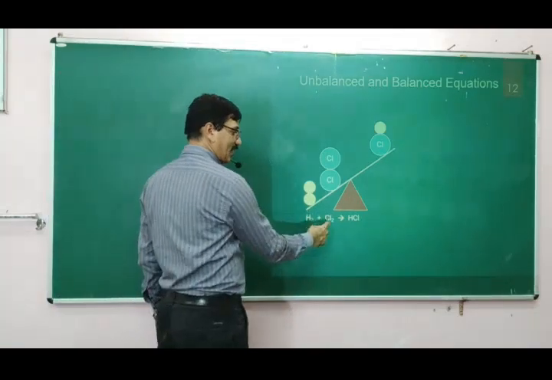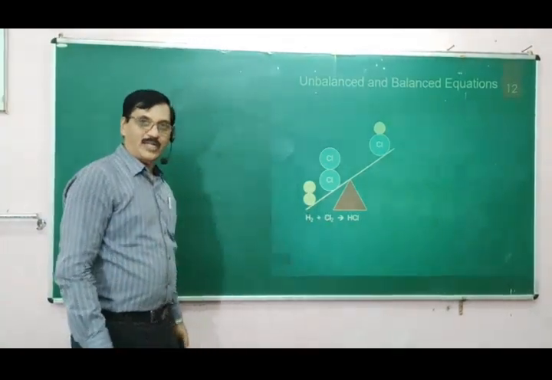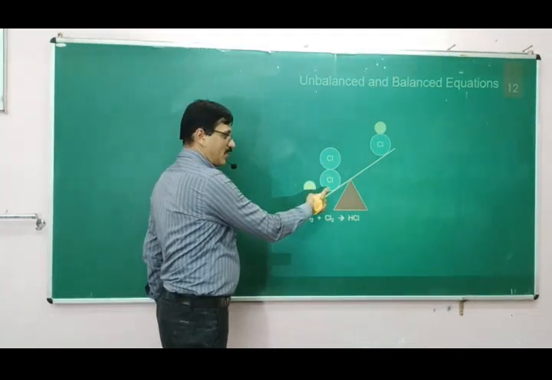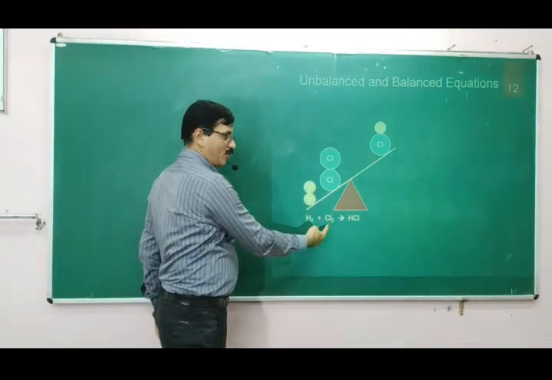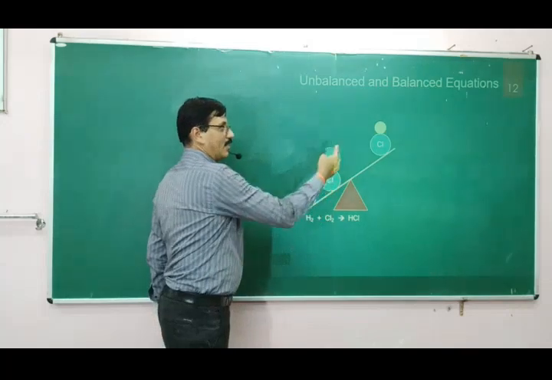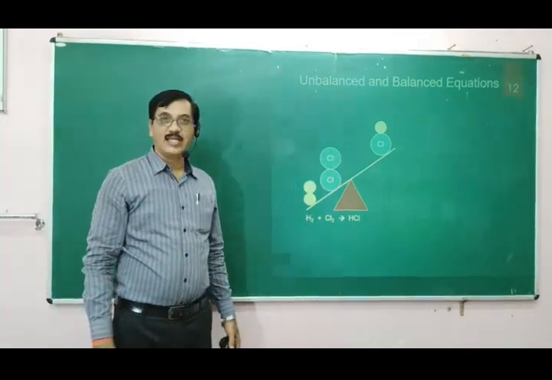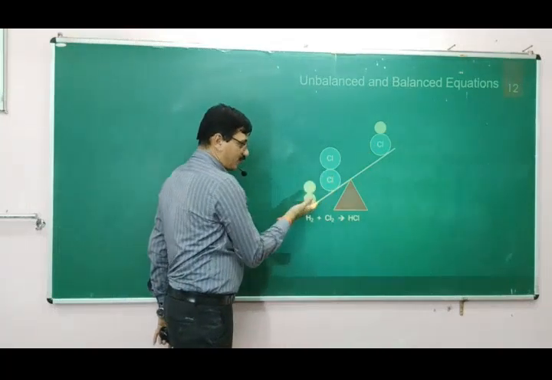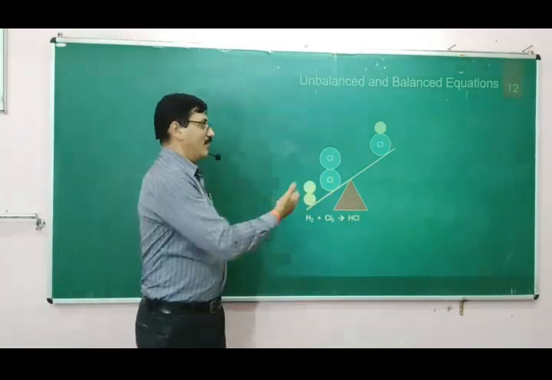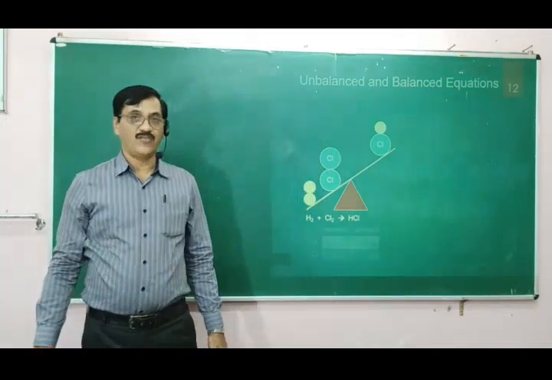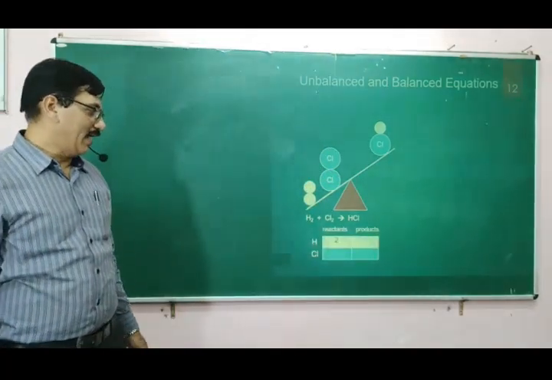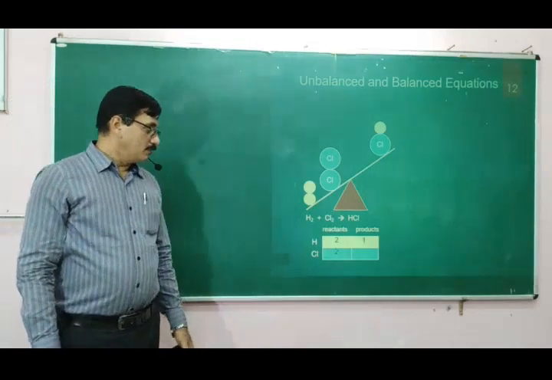Hydrogen plus chlorine giving rise to hydrogen chloride. So, the hydrogen molecule is here, the chlorine molecule is here. Chlorine is a diatomic gas, Cl2, but HCl is only 1, therefore the mass of these two is more than the mass of HCl. So if you take account of the number of hydrogen and chlorine atoms